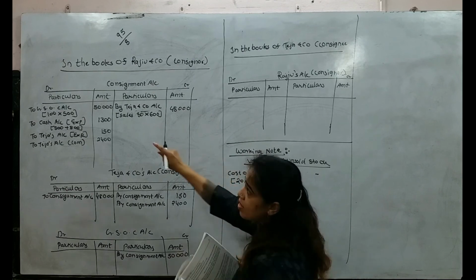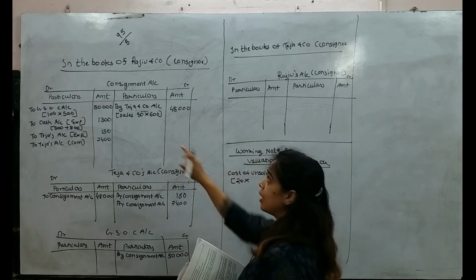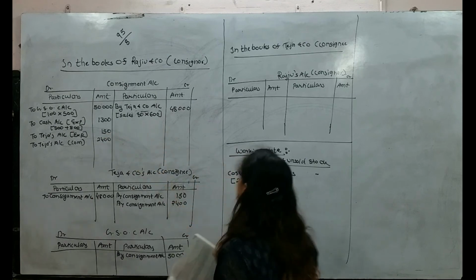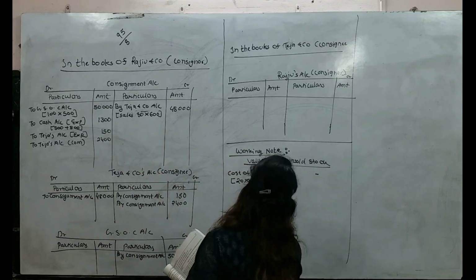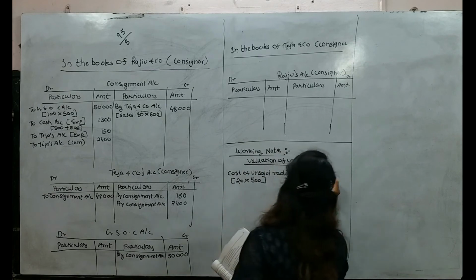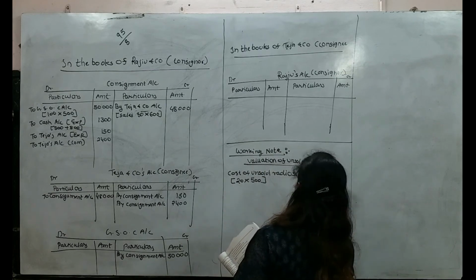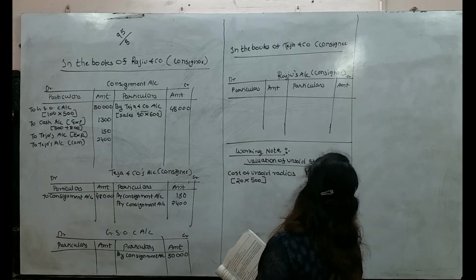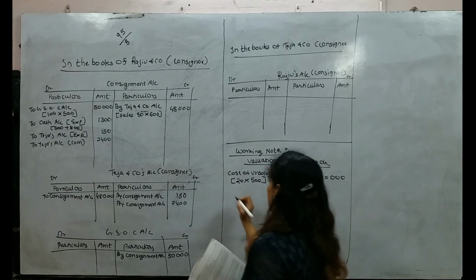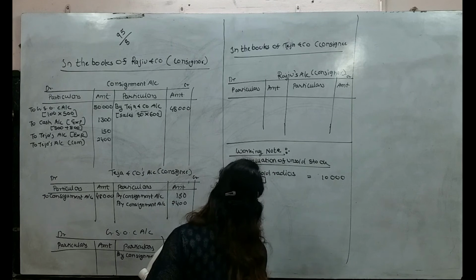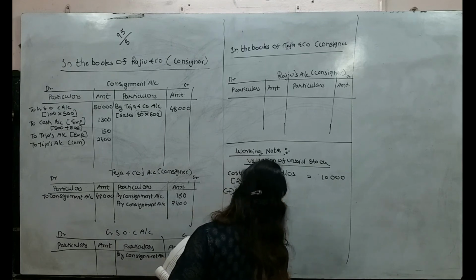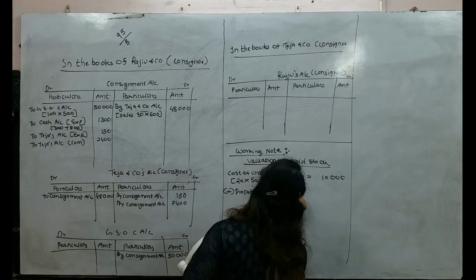What is the cost of that radio? 500. I am not considering the selling price. I am considering which price? Cost price. So 20 into 500. How much will it be? 10,000. It will be 10,000. Add proportionate expenses of consignor.